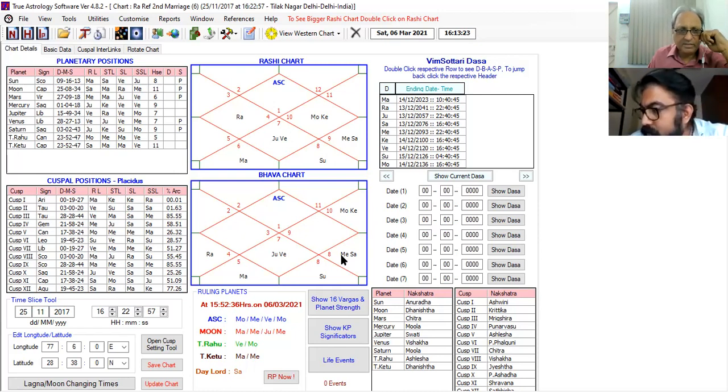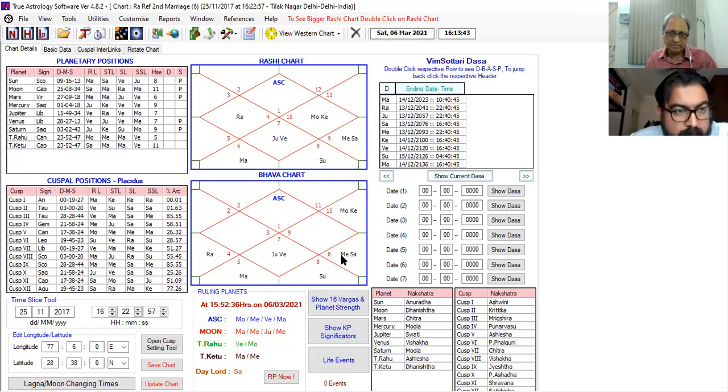Check Rahu in 5, 7, 9, or 11. Rahu should be written as Rahu oblique Moon oblique Mercury. Yes. First of all, read Rahu as a Rahu. Rahu is nowhere in 5 or 9 or 11. Yes. But Rahu is there in the detrimental position. Rahu is there in 8 and 12. Yes. Write down. See, Rahu is there in 8.